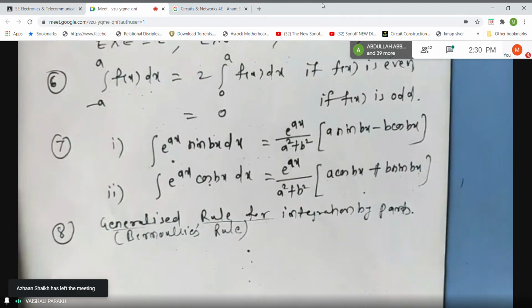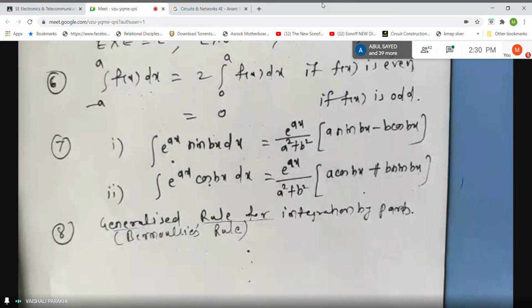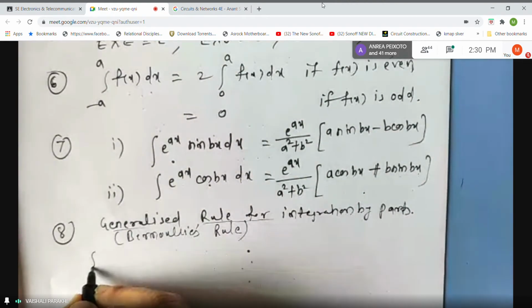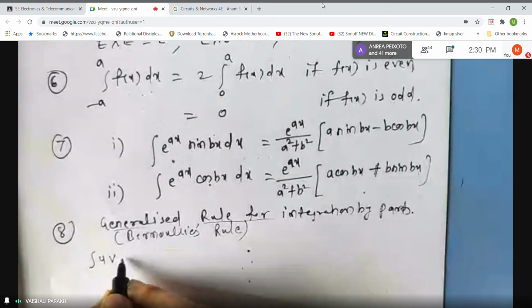Because sometimes when you are using your ordinary integration by parts rule, again in the second integral you may get a product of two functions. So again you have to repeat the same rule a second time for that integral. So if you want to get the integration by parts rule in a single step, we go ahead with Bernoulli's rule.